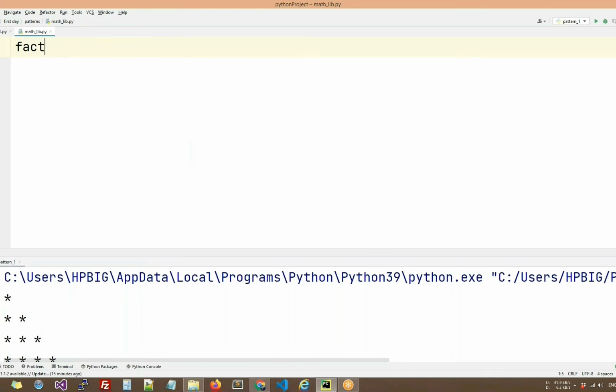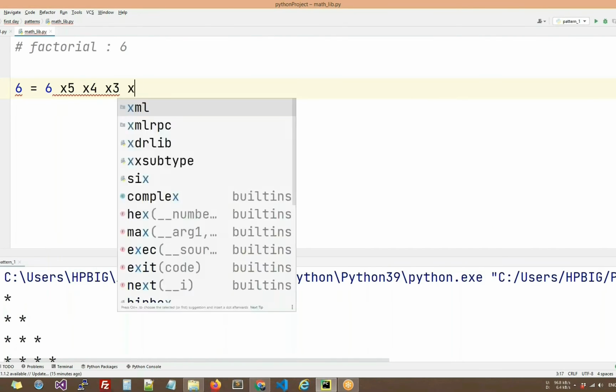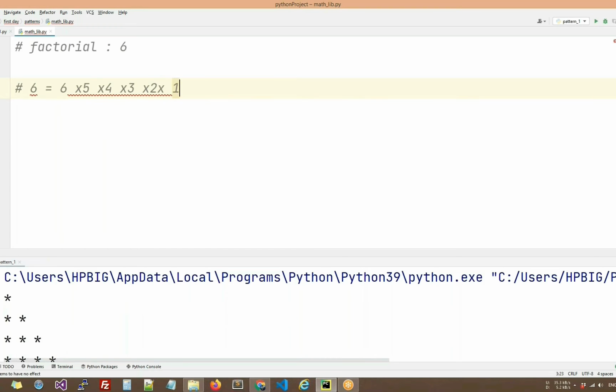So next we will see the factorial of a number. If someone has asked me the factorial of number 6, so what actually is factorial of 6? 6 into 5 into 4 into 3 into 2 into 1, somewhere around 720.